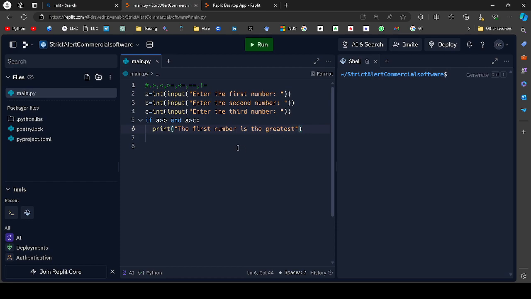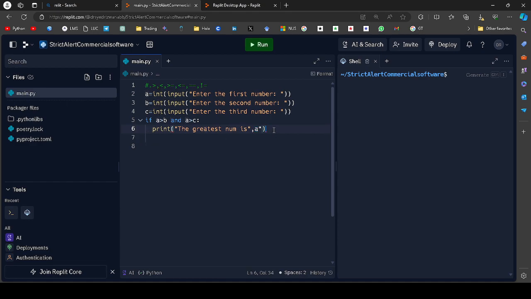But it's so boring, so I'll write the greatest number is, and after that I will go outside these double quotes, and write a comma and then again one double quote, and in between we can write any variable which we have used.